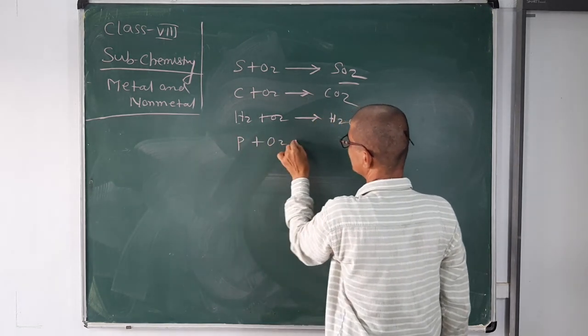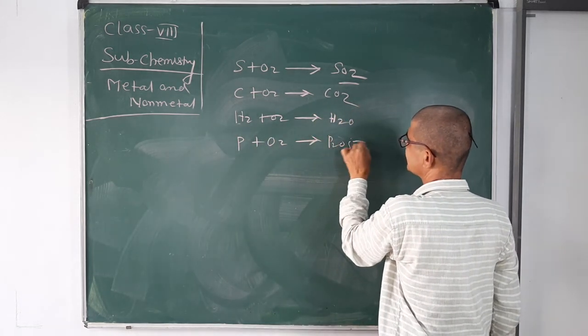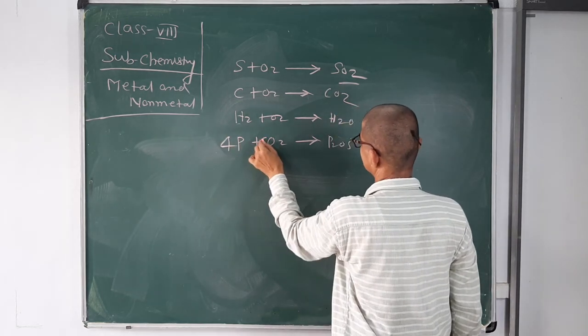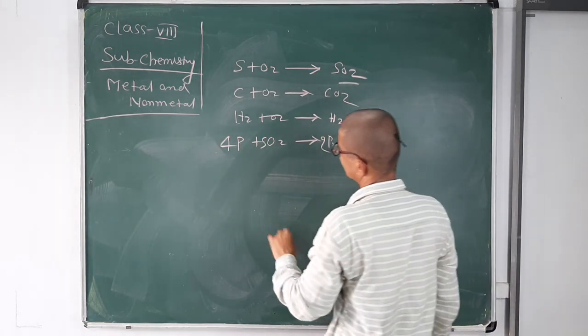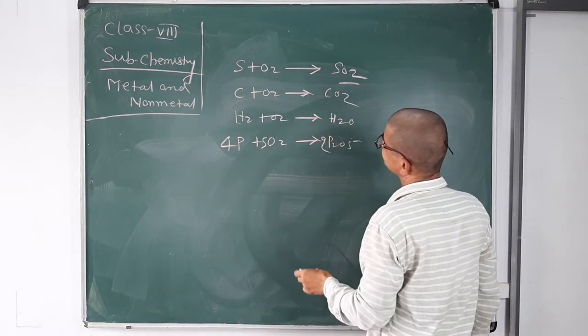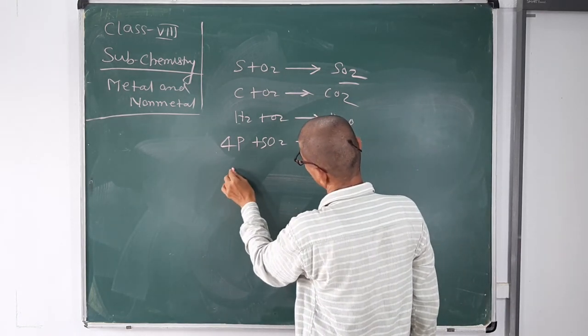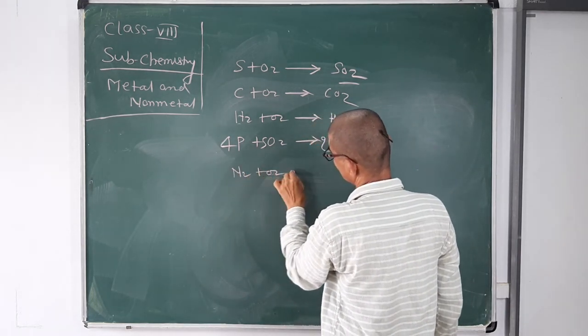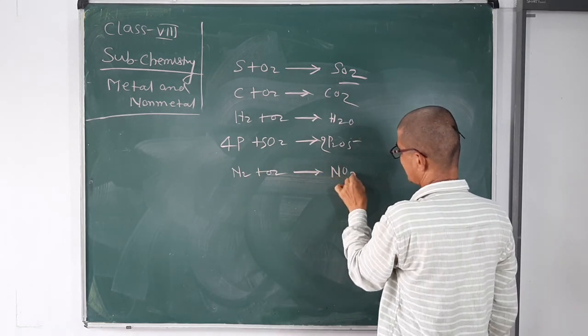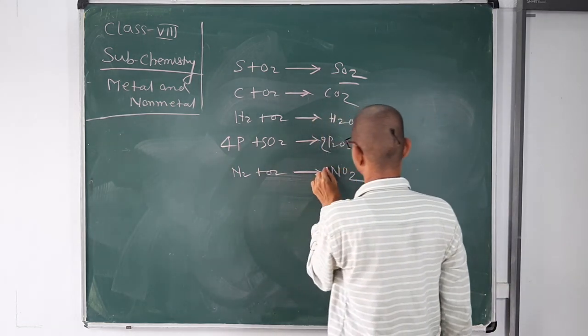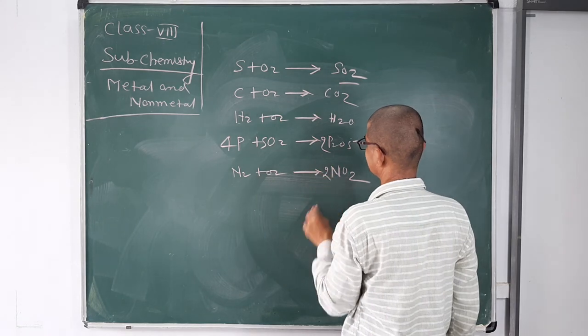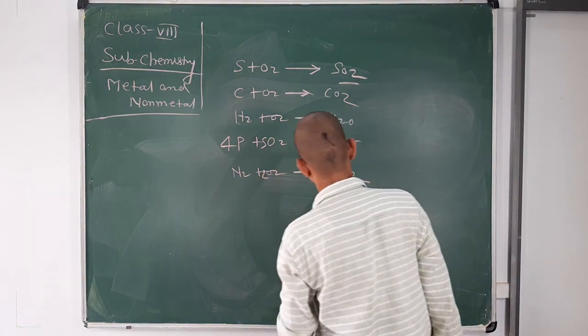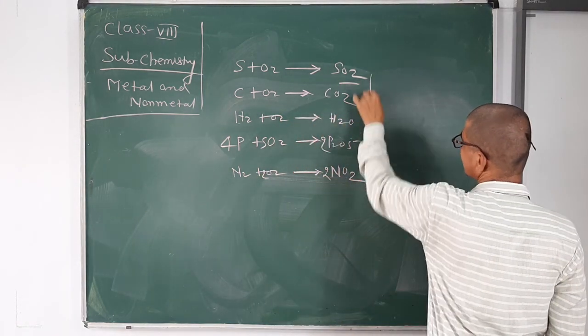Phosphorus reacts with oxygen to form phosphorus pentoxide. Nitrogen reacts with oxygen to form nitrogen dioxide. So, these are non-metallic oxides.